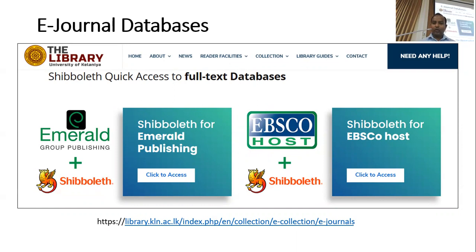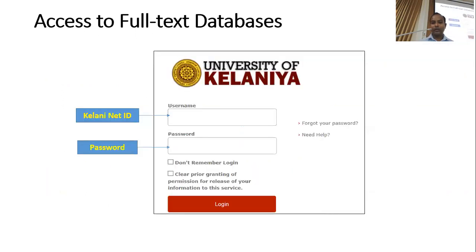Actually now we have nearly 6 databases when it comes to electronic journals, but unlike the past, now we have created only one login system for all our databases. That is not something done by the library itself, but all the students and the academic staff members can use their CalaniNet ID and password, which you usually use for other services in the university, including the Wi-Fi. You can use the same ID and password to access the library databases as well.